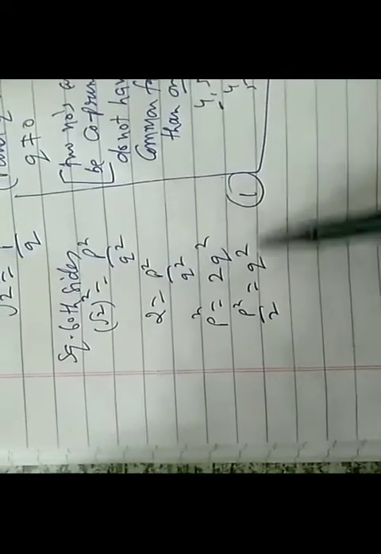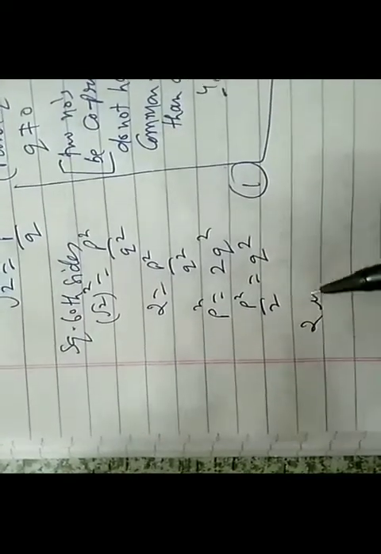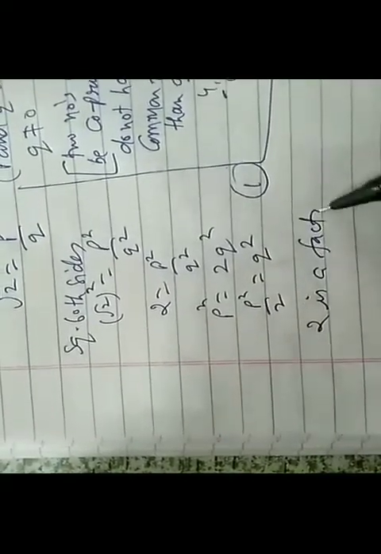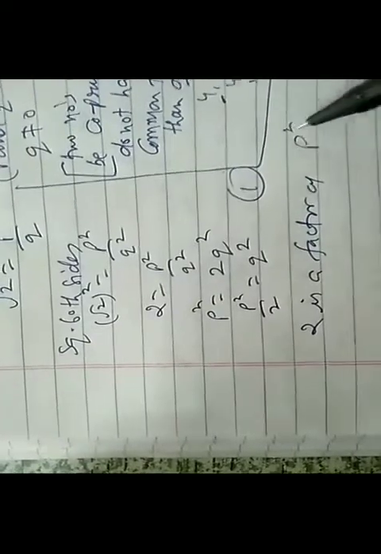Now if p square upon 2 is equal to q square, that means p square is divisible by 2. That means we can say 2 is a factor of p square.